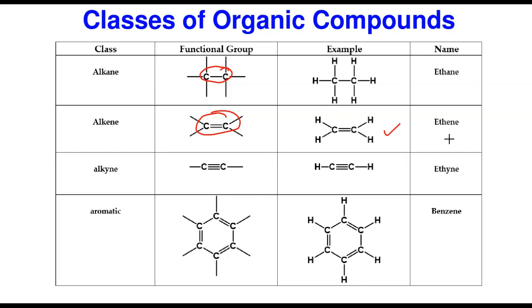The alkynes have carbon to carbon triple bond. You look at the triple bond here. This is what places them in this class. A good example is the ethyne gas here at this point.